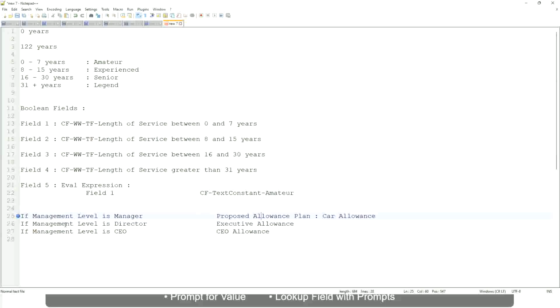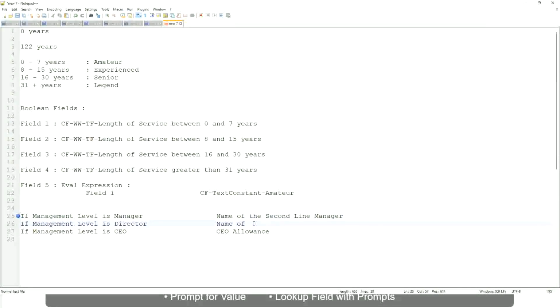Okay, forget about this. If the management level is manager, return first line manager, I mean name of the first line manager. If it is director, name of... oh sorry, I'm getting it all wrong. If the management level is manager, name of the second line manager. Like manager's manager.